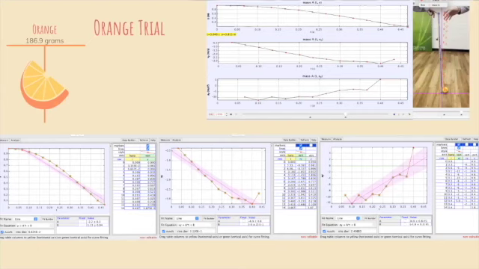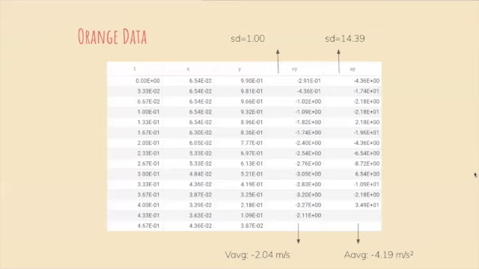In the top right corner, you can see the setup of our experiment. We dropped every single fruit from 1 meter, and we set the origin of our charts to where the meter stick meets the ground. Notice the main trends: the position and velocity graphs are negative, and the acceleration graph has a positive correlation. This is the data from the orange that we calculated on Excel.